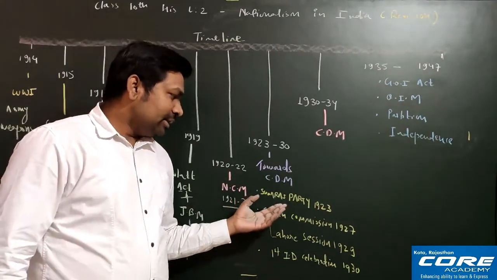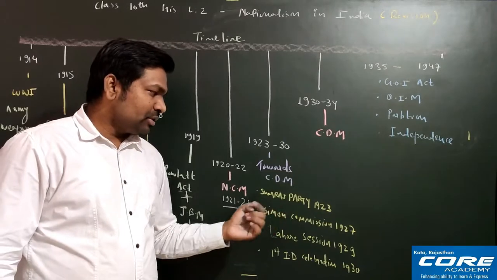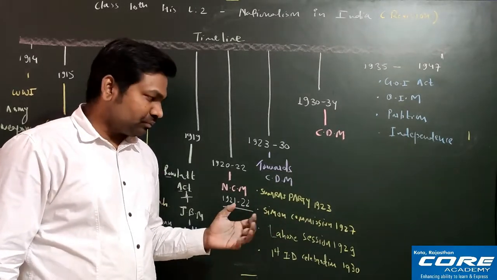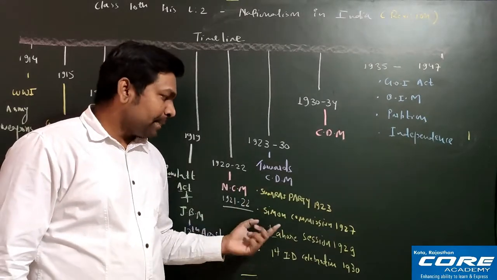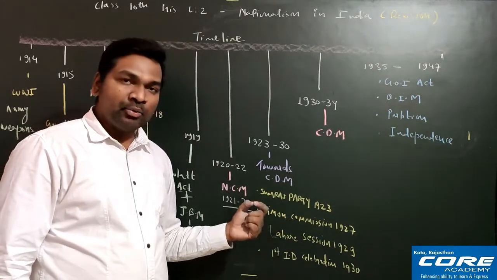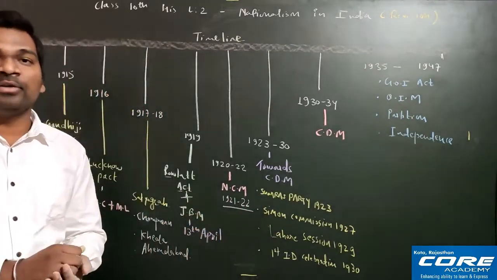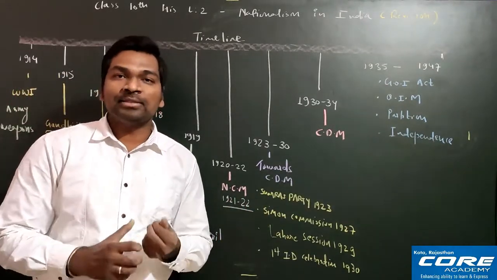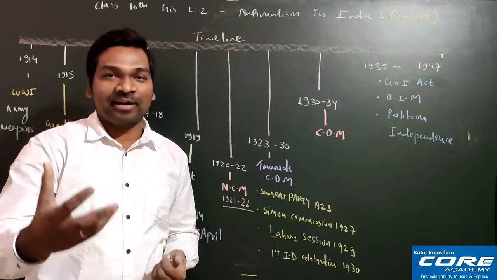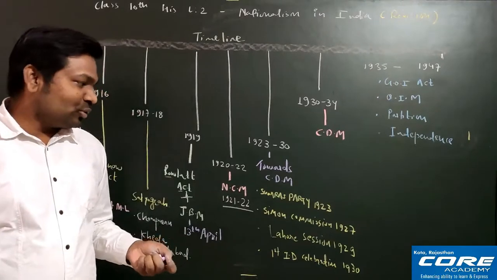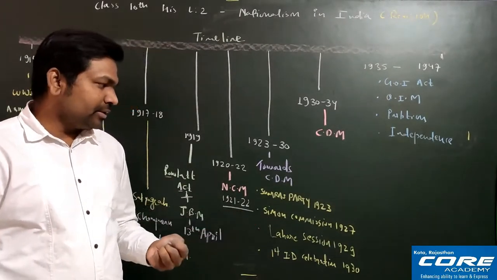After that, in 1927, the Simon Commission was set up in the British Parliament to look after the political and constitutional future of India. And this Simon Commission came to India in 1928. But when the Simon Commission came to India in 1928, they were greeted with the slogan "Go Back Simon," or "Simon Go Back." Fine. This slogan was raised by the Indian people.